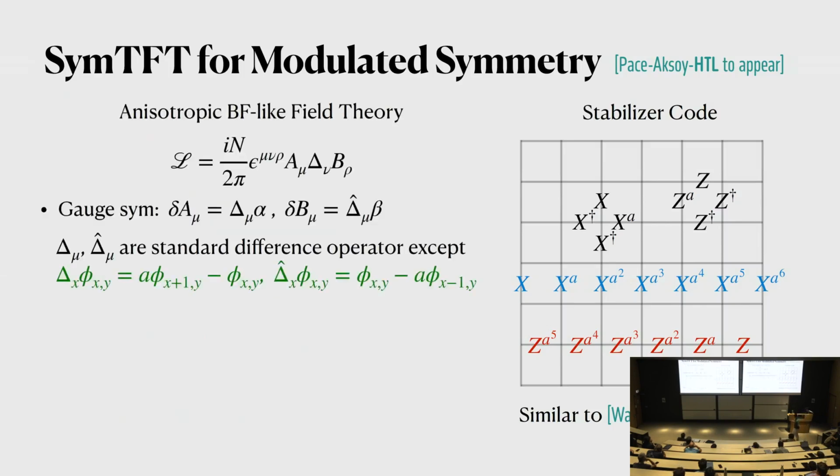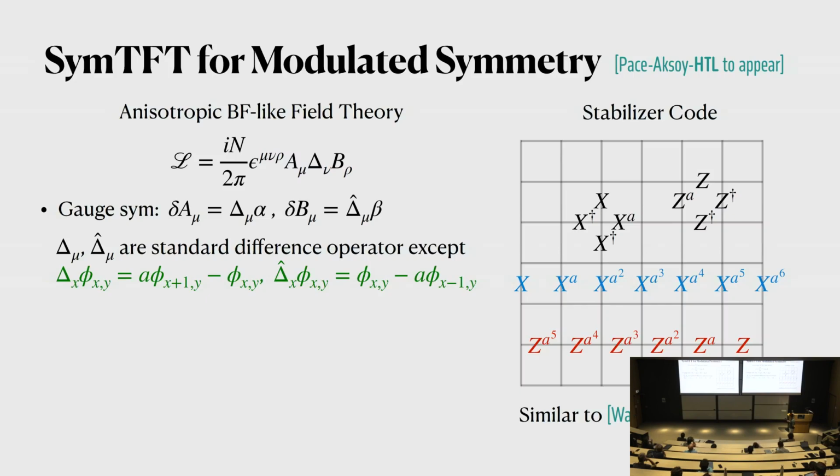Good. So this theory can also be formulated using field theory language. It turns out the field theory is something very close to something that we have seen in the past. So this is a BF-like field theory, but it is anisotropic, in the following sense. Usually when we write BF theories, we use just the standard derivatives. But in these models, we want to replace the derivative in the x direction by something a little bit non-standard. Okay? So we want to address it with some a. If a equals 1, this is just the usual difference operator in the x direction. However, we have this little a.